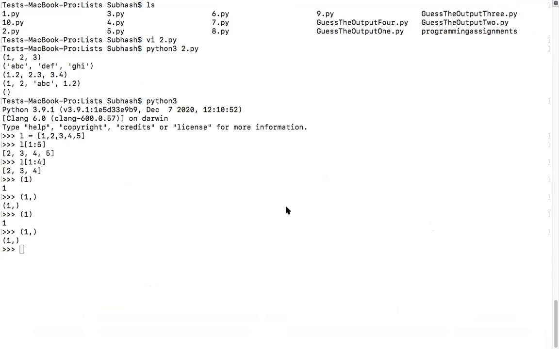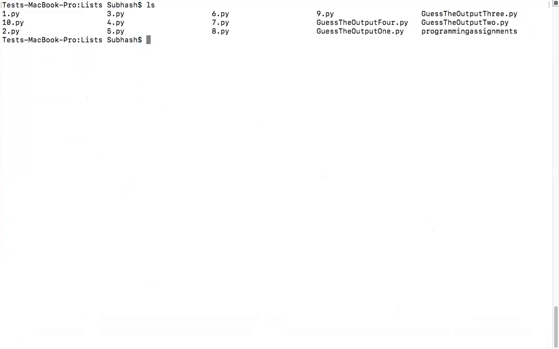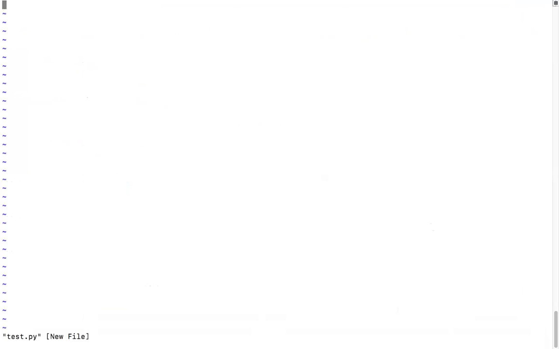Give me a moment. vi test.py: for i in 1, 2, 3, 4, 5, colon, print(i).